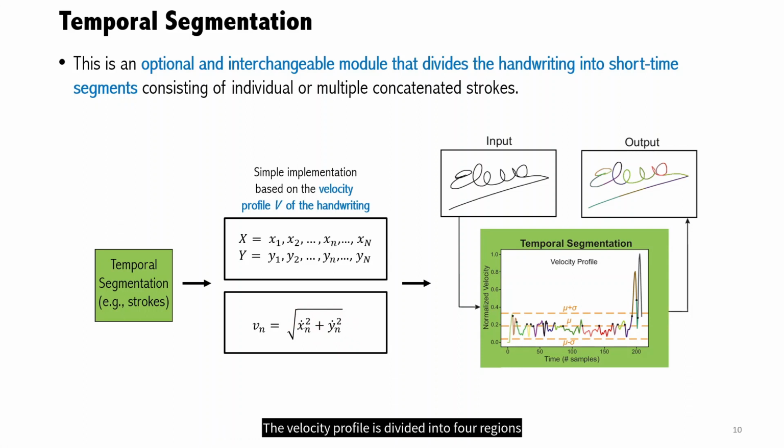The velocity profile is divided into 4 regions using the mean, mu, and standard deviation, sigma, of the velocity profile v. Every time the velocity profile crosses one of the 3 thresholds, a stroke is extracted from the original handwriting.